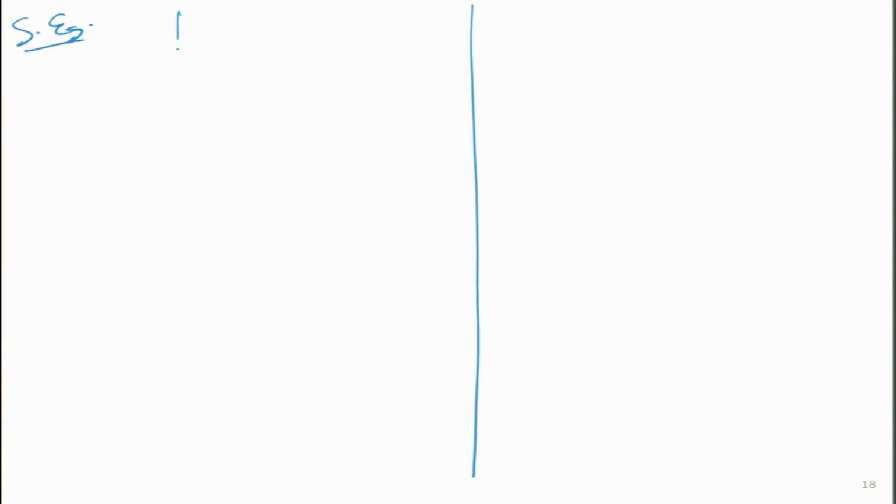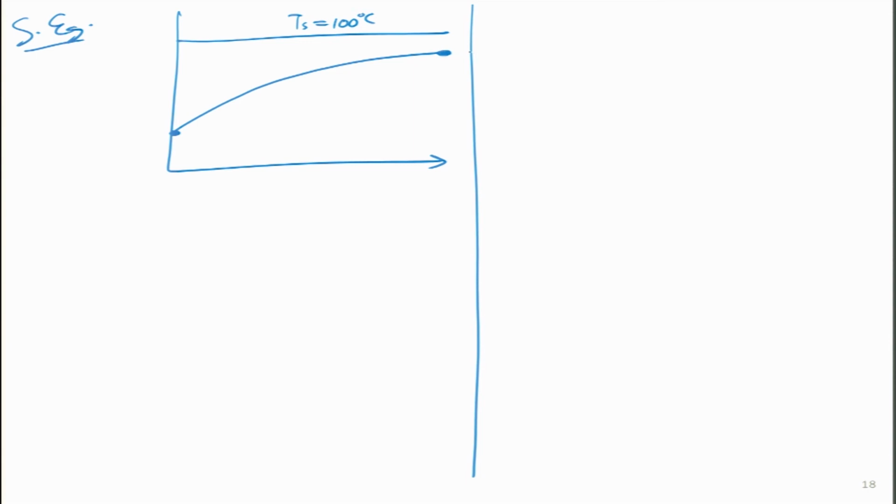And it is almost like this, that Ts is always the same at 100 degrees, and the inlet temperature and the outlet temperatures are known to me. So, Te is 80 degrees centigrade, T inlet is 20 degrees centigrade. So, this is temperature as a function of x. This L also is known to me.